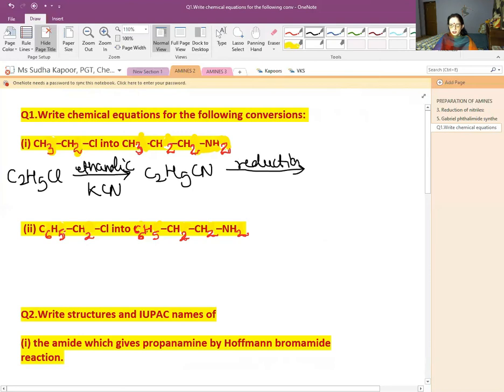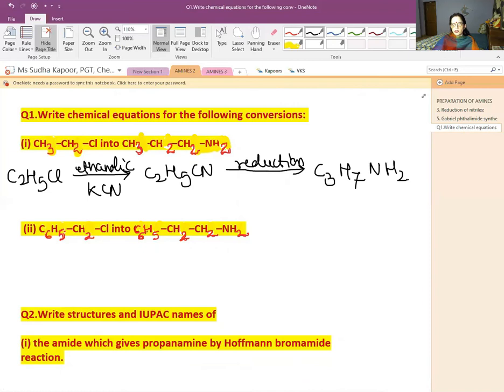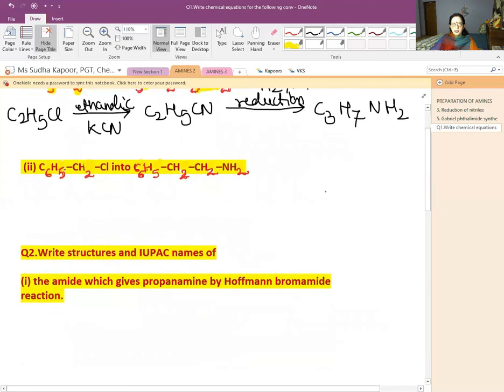The further reduction of the CN, using, as you have done, NaBH4 or any of the methods you have done for CN. You have to write the nature of the reduction, and then you will be getting C3H7NH2. So in this reaction, you have to remember what you are using for the reduction. It can be hydrogen and nickel or anything that can result in reducing CN to CH2NH2. Now let us see the other case.